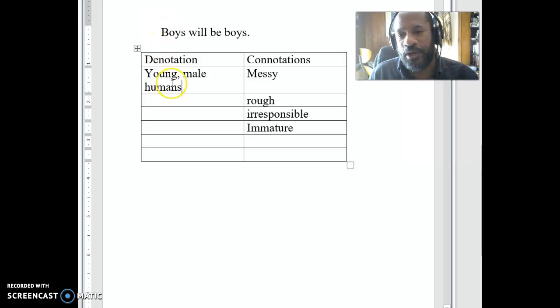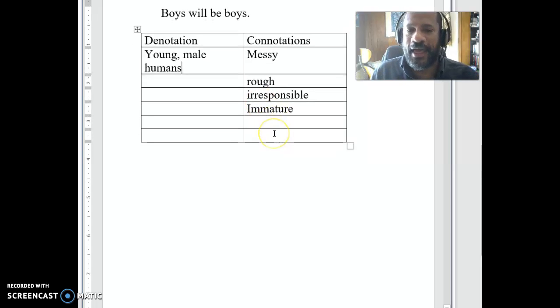The first instance of boys is about the denotations. The second one's about the connotations. Young male humans will be messy. Young male humans will be rough. Young male humans will be irresponsible, right? All of those kinds of things. So that sentence can help illustrate the difference between those two. Okay, and so we can see that happening.